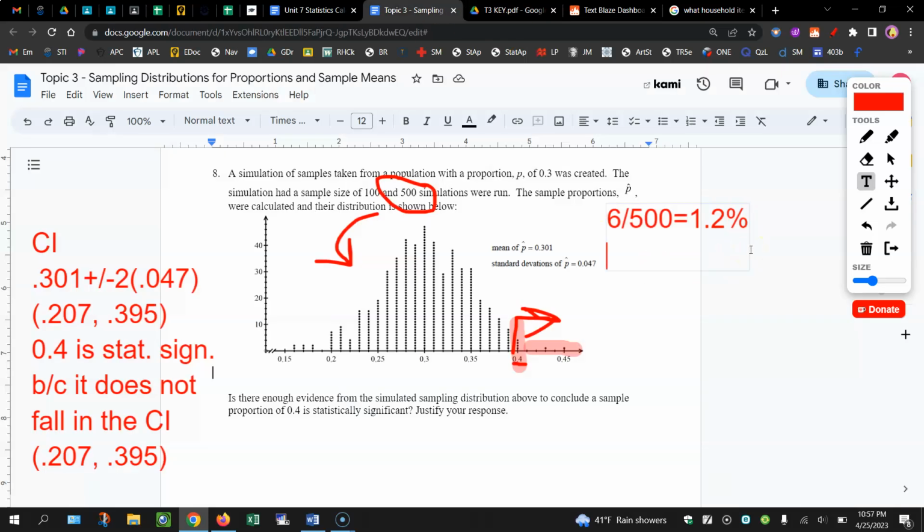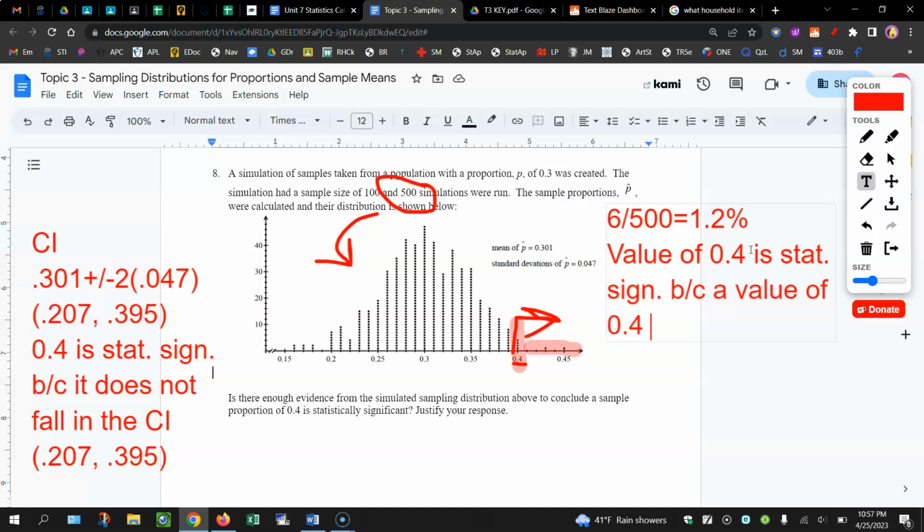So the value of 0.4 is statistically significant because a value of 0.4 or higher only occurs less than 5% of the time.